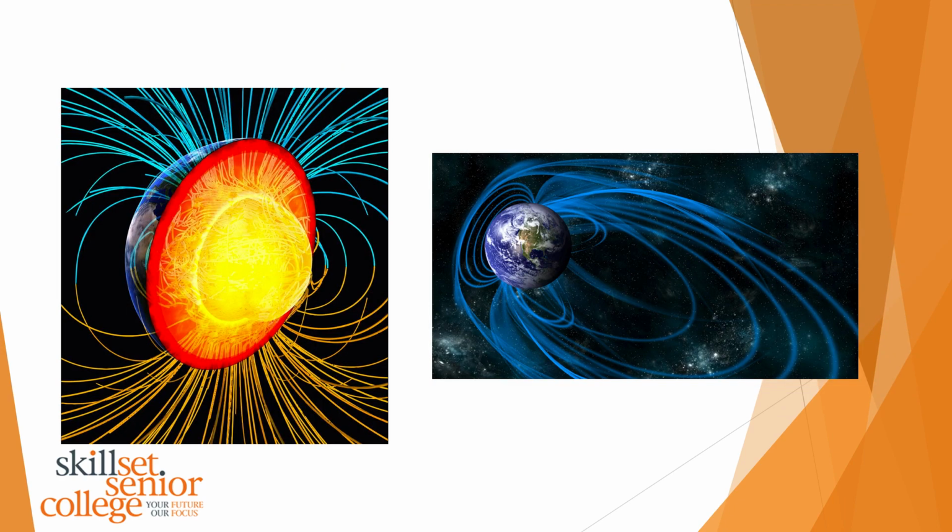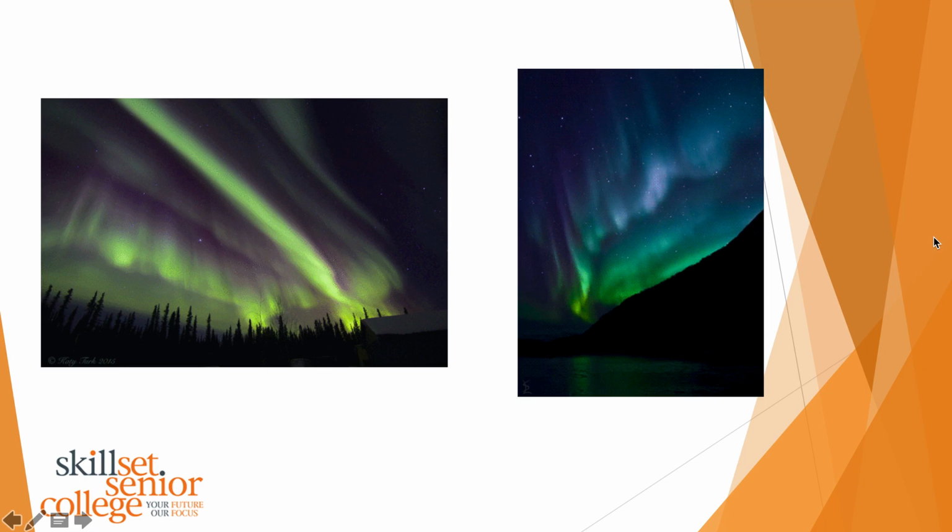So I showed you this image, really cool images trying to illustrate the magnetic field. We can't see it all the time. We can see it at certain points, which I'll explain again. But this magnetic field surrounds the Earth. You can see it is strongest here at the poles, in the North Pole and in the South Pole. And this magnetic field is really important for protecting us from solar flares. And like I said, it's strongest in the poles.